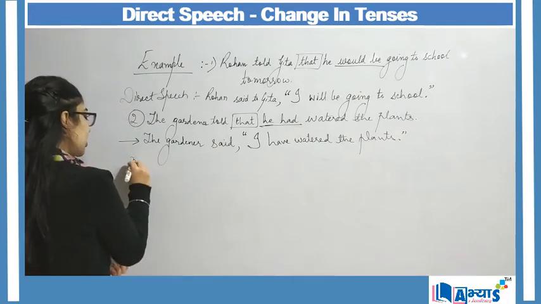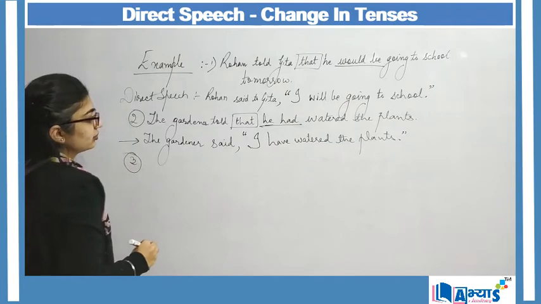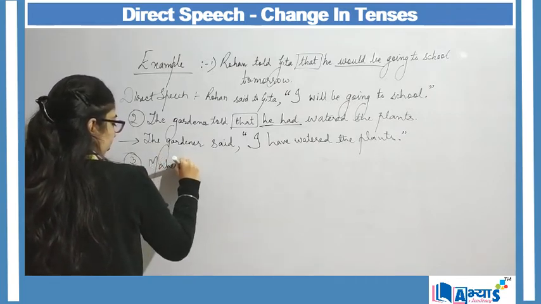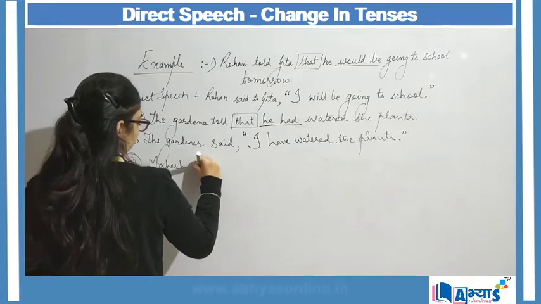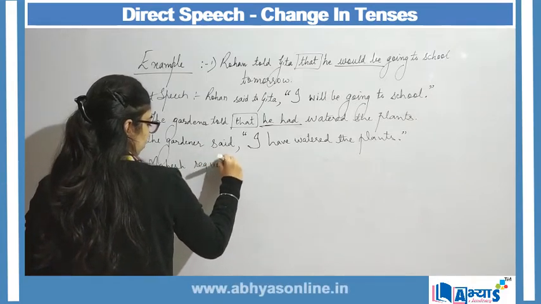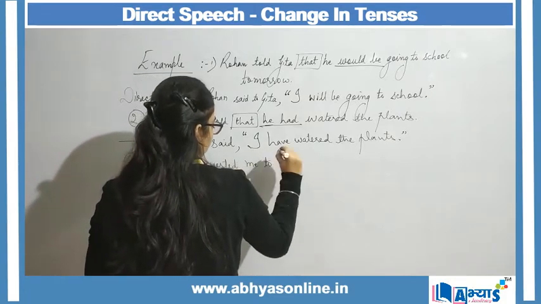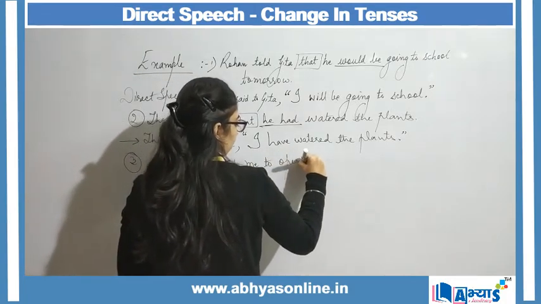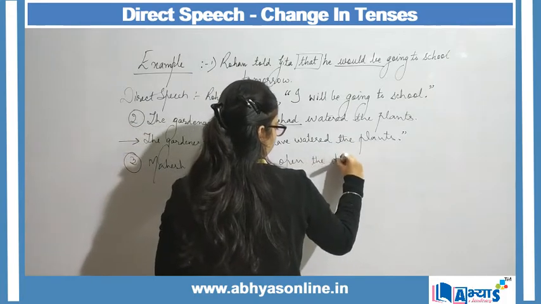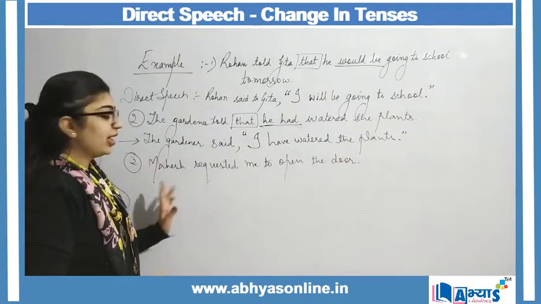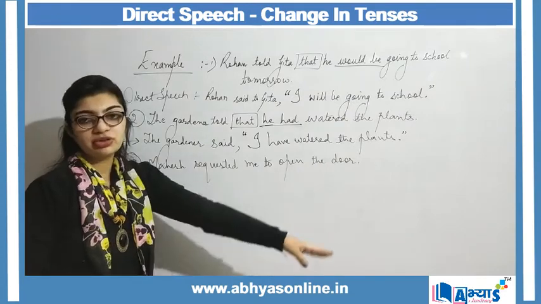So another example can be: Mahesh requested me to open the door. Mahesh requested me to open the door.